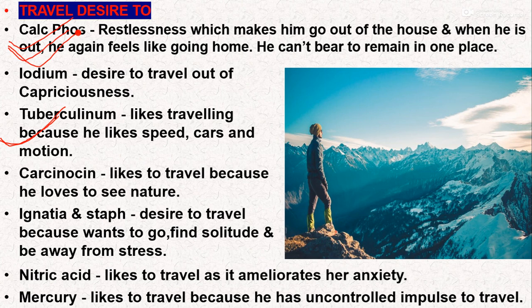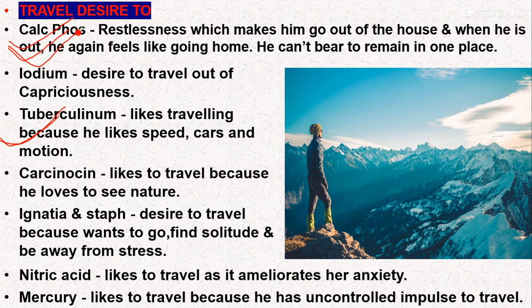So the basic difference on the point of traveling desire is that, due to the fearful tendency, Calcarea phos loves the destination while Tuberculinum loves the path.